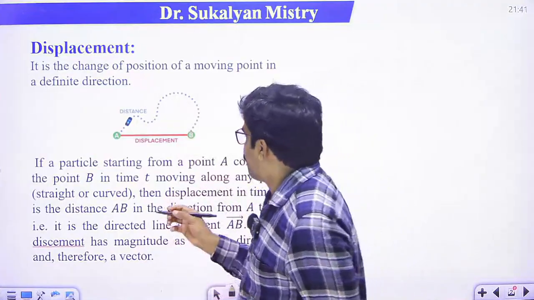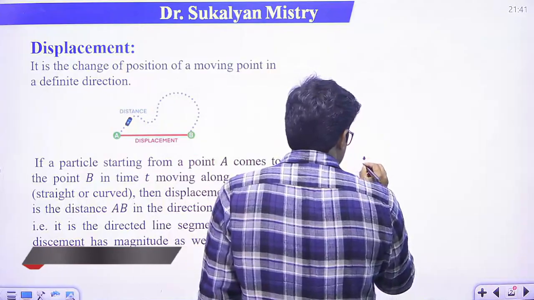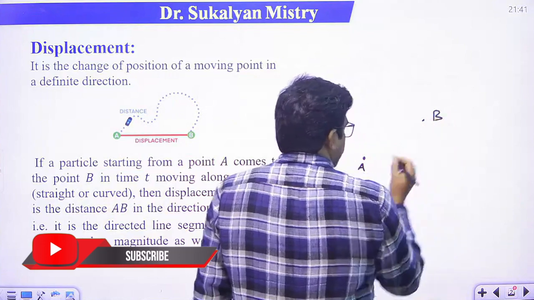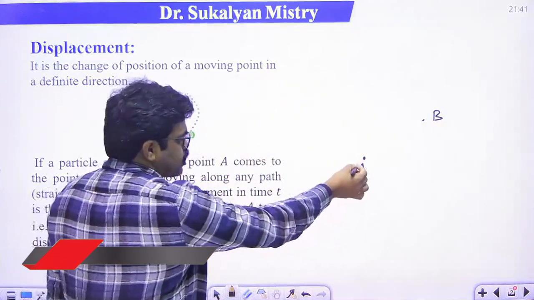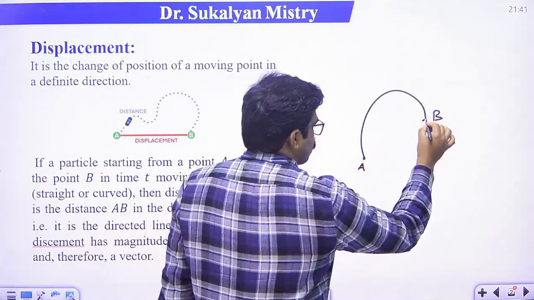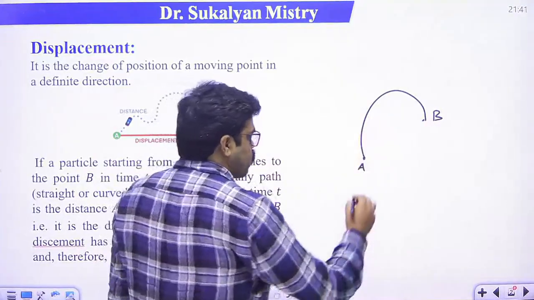Suppose a particle starts from the position A and goes up to this position. So what is the displacement?